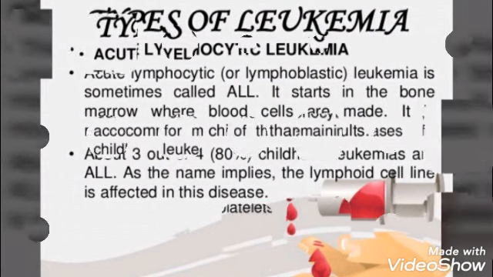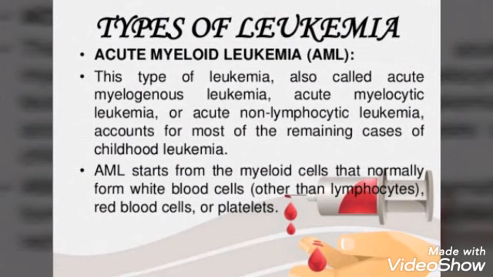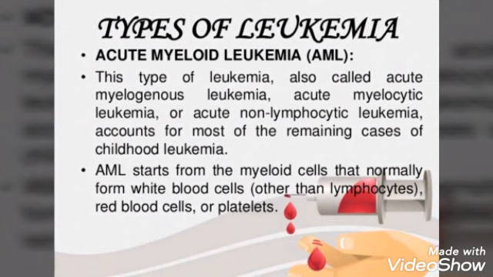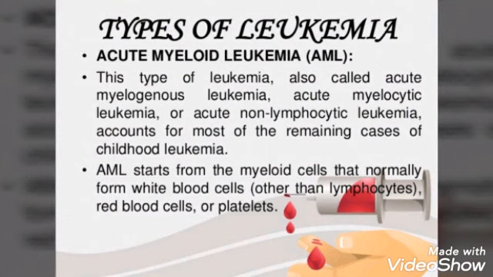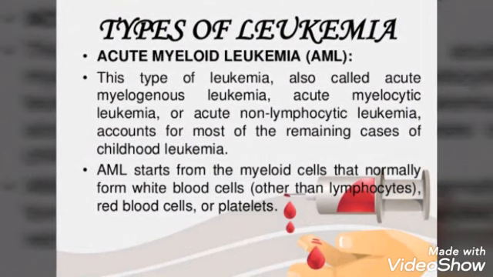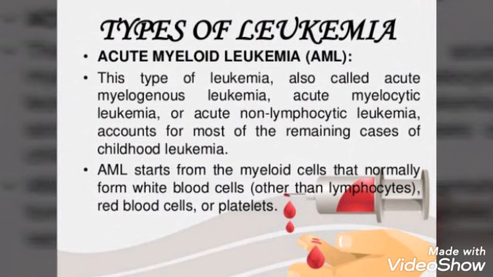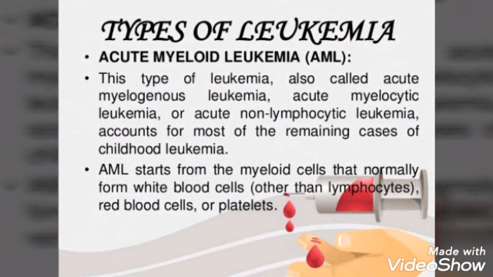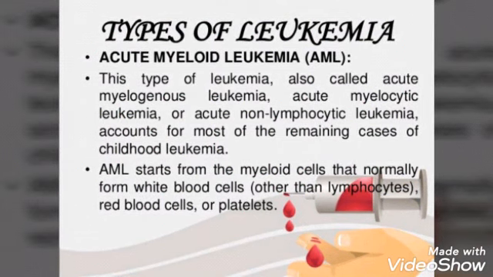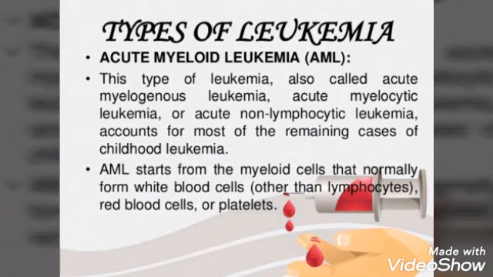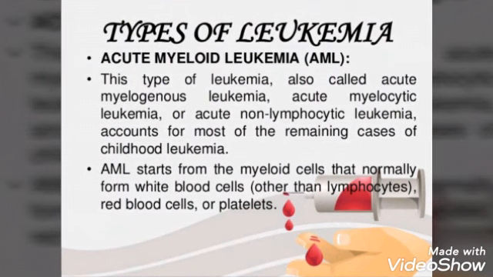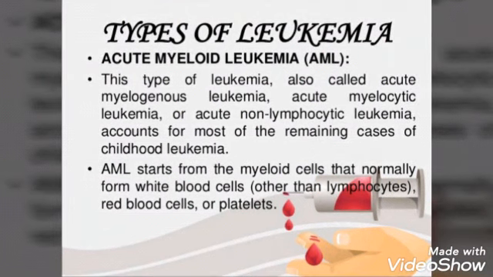Now we'll see acute myeloid leukemia, that is AML. This type of leukemia, also called acute myelogenous leukemia, acute myelocytic leukemia or acute non-lymphocytic leukemia, accounts for most of the remaining cases of childhood leukemia. AML starts in the myeloid tissue that normally forms white blood cells. So the white blood cell forming cells are the main affected cells in this type of leukemia, and that causes leukemia.